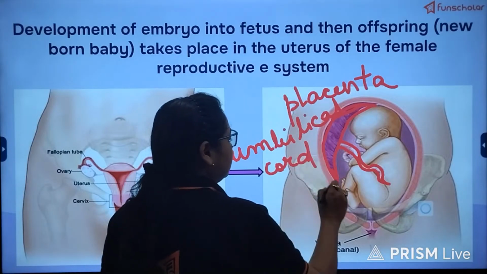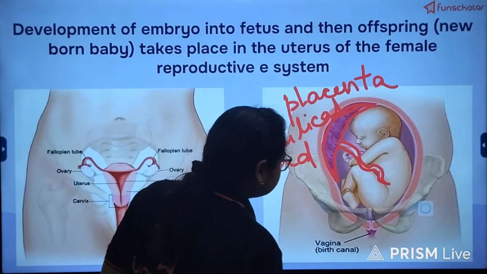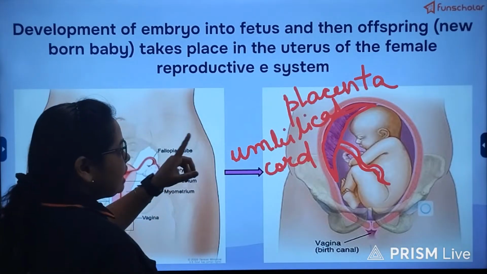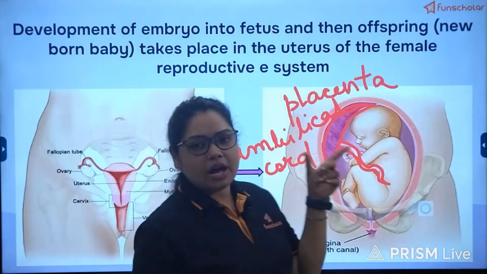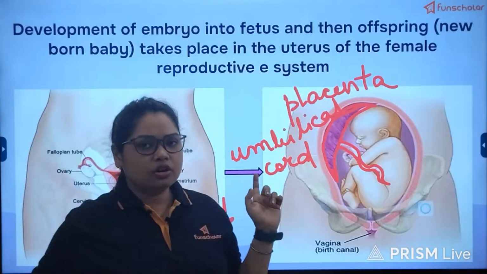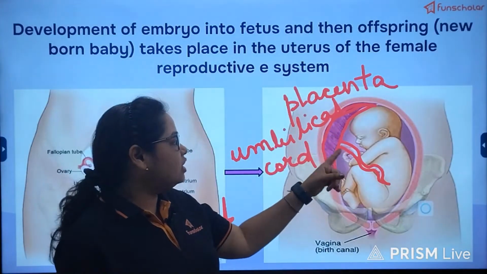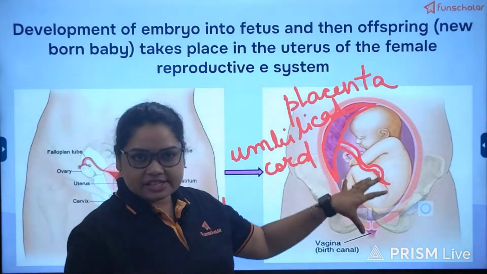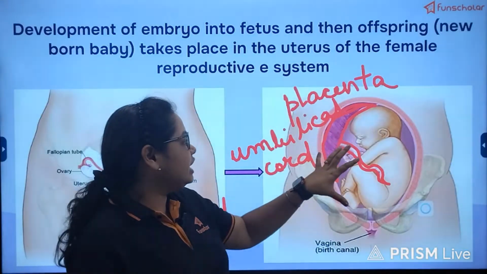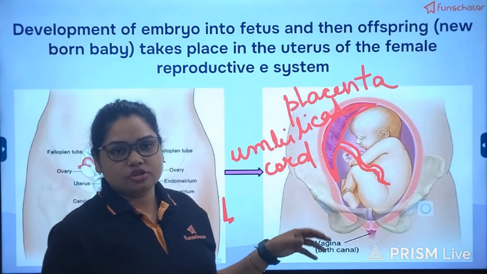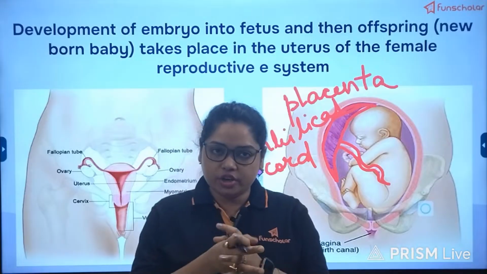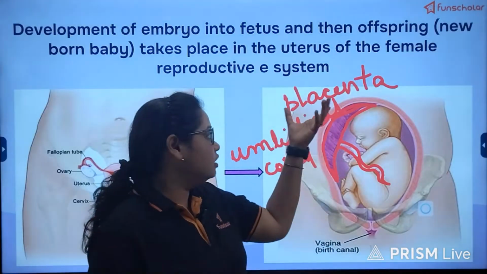This is the umbilical cord, and the placenta is formed by the chorionic villi of the fetal side and the villi on the mother's side. So both the villi join together to form the placenta.